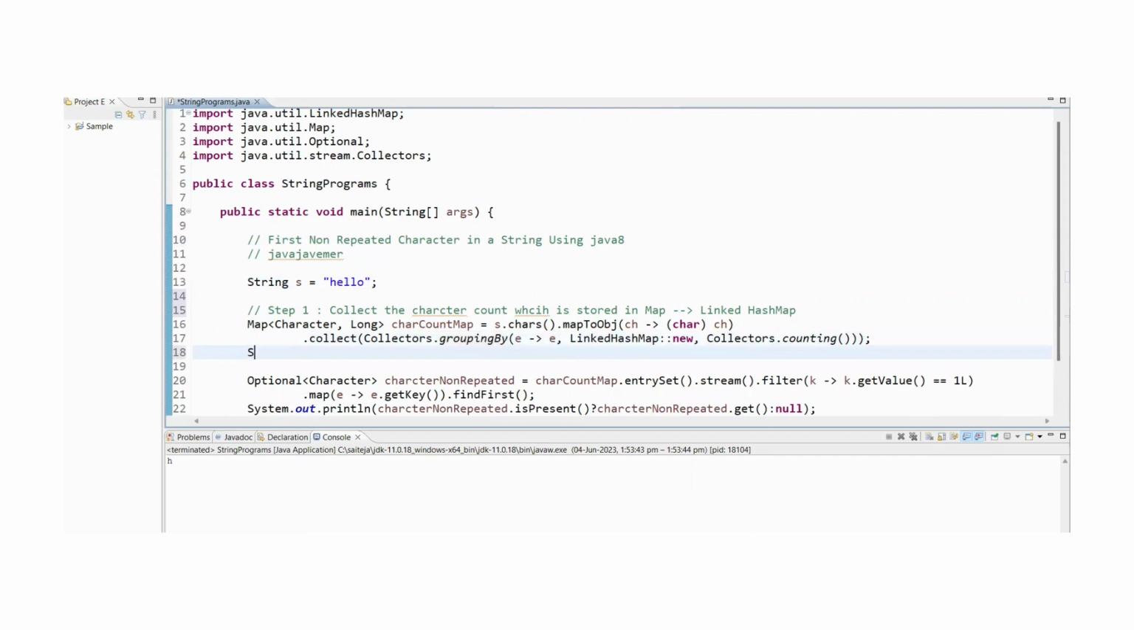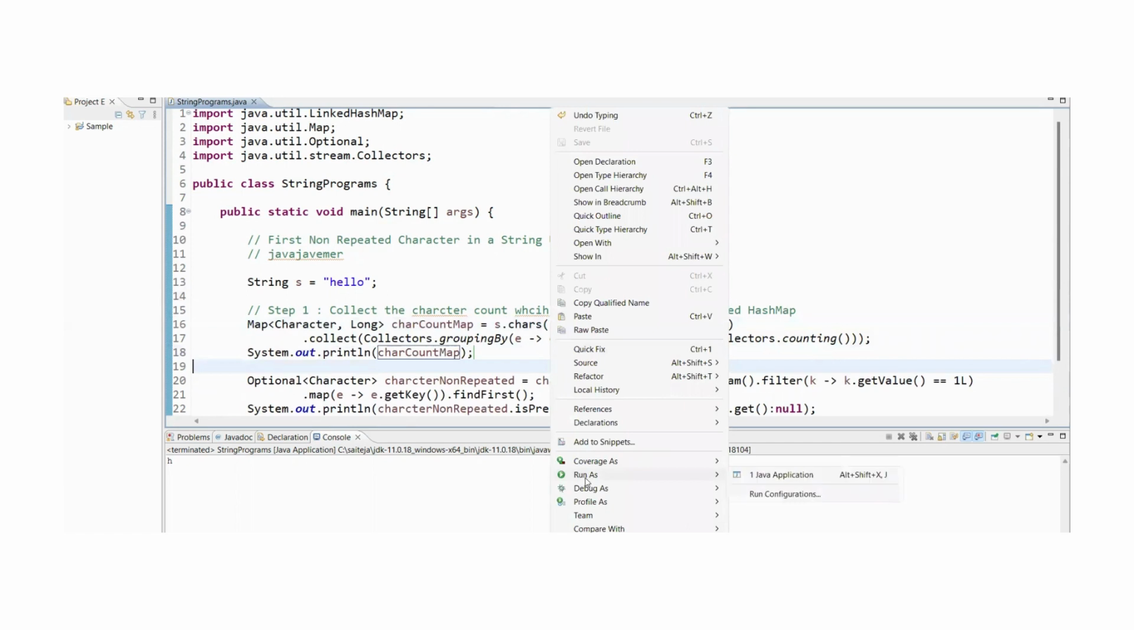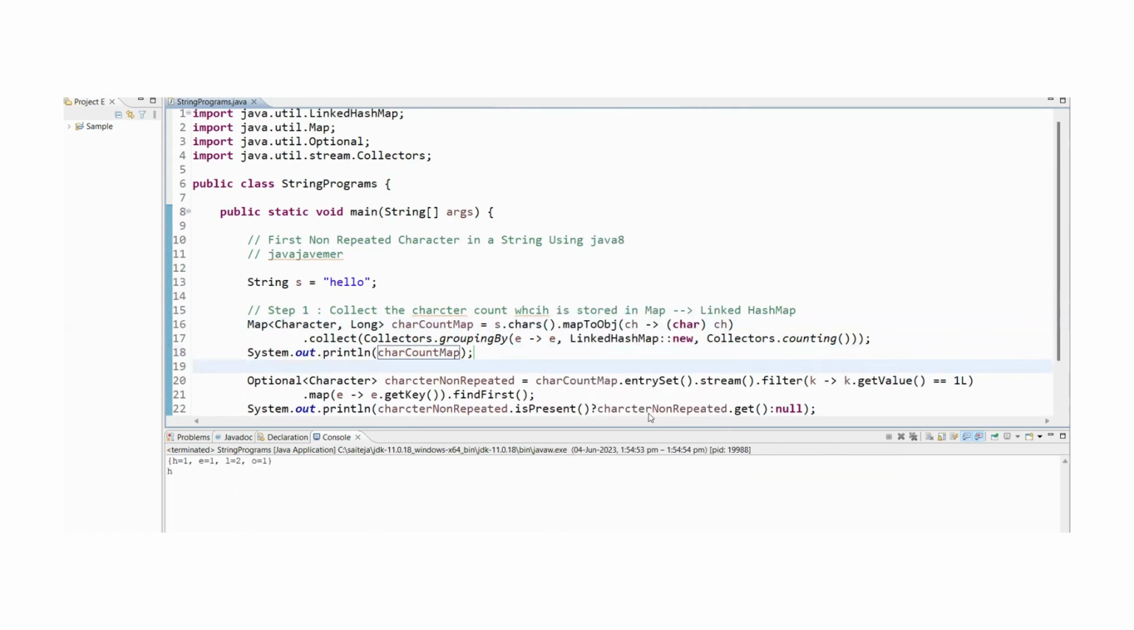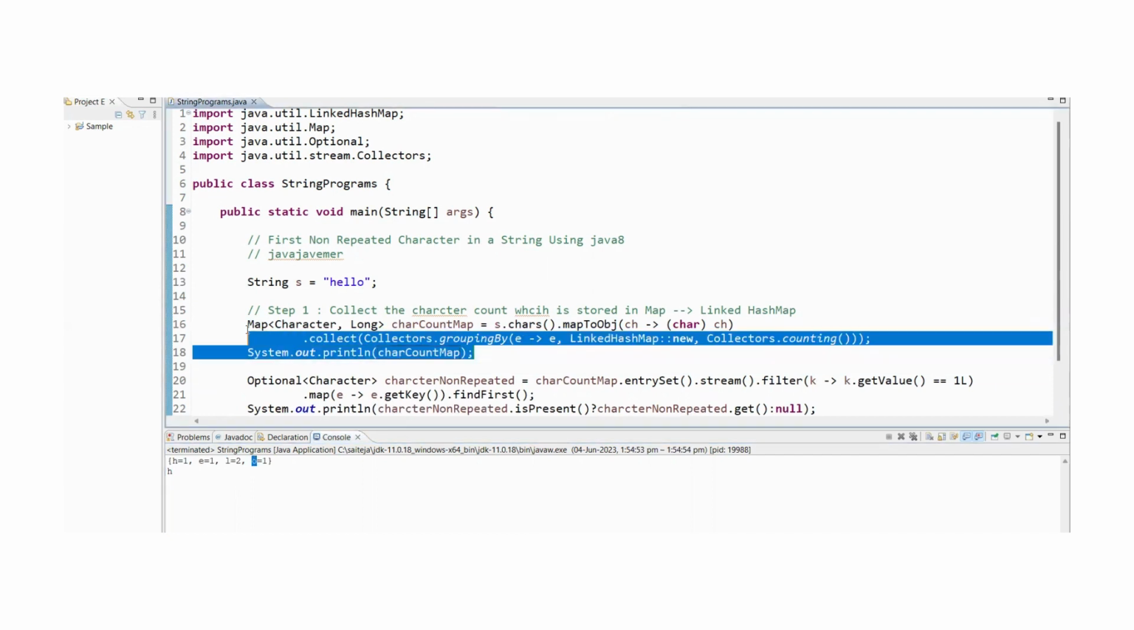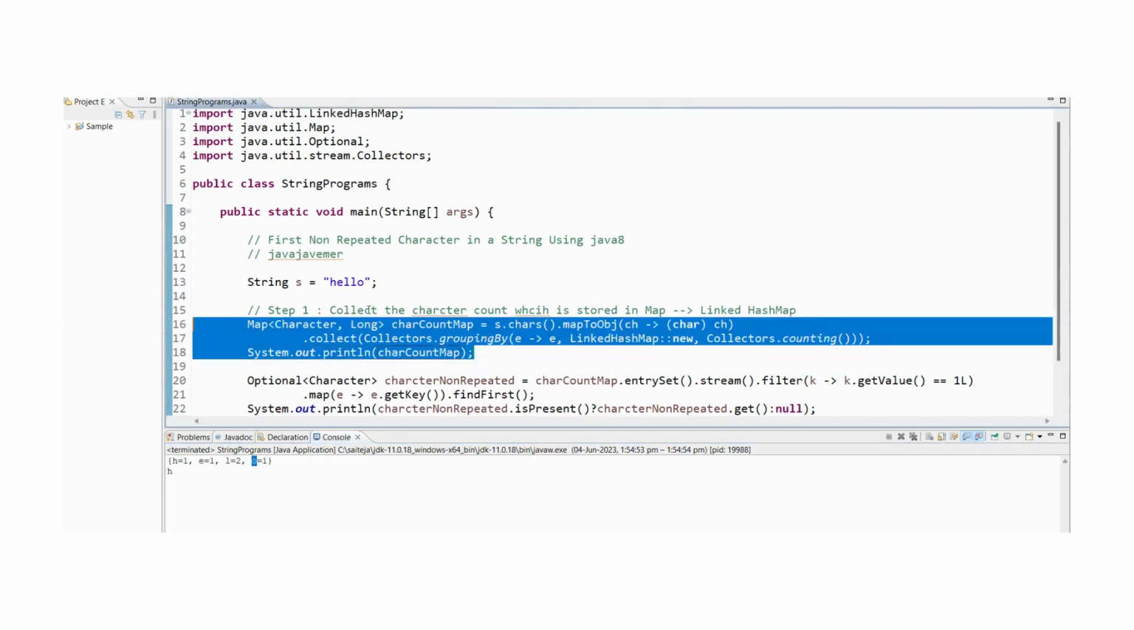Let me print this as well, so I'll be able to show you what it contains. Let me rerun it. See, I'm going to get the character along with the count, the count of that particular character's occurrence. So this is the one which we have done in step one.